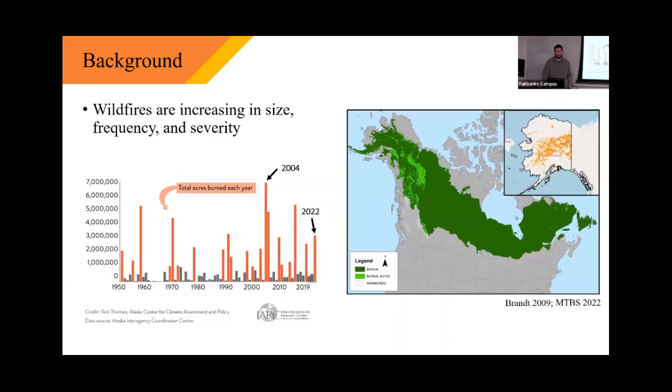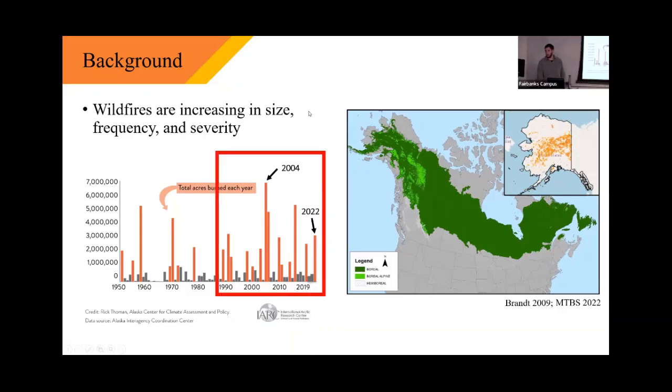So, starting with the underlying motivation behind my thesis: the size, frequency, and severity of wildfires is increasing in boreal North America. You can see the distribution of the boreal biome over here on the right in green, and the distribution of wildfires in Alaska since 1984 in orange. Note that those two distributions line up really well, and that's because wildfires are the dominant top-down disturbance process in the boreal biome.